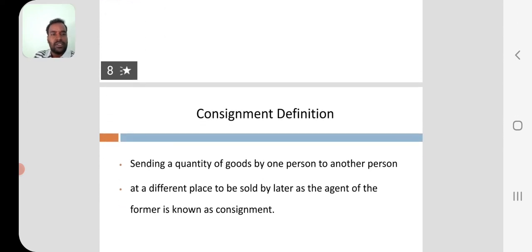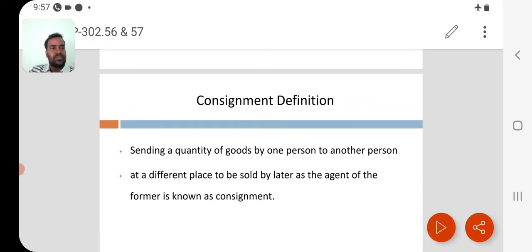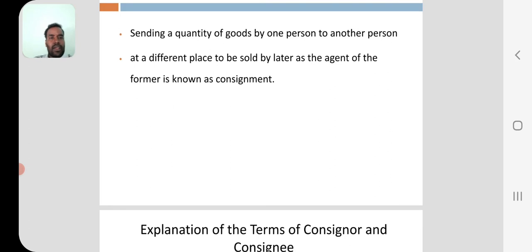Okay. So, consignment definition. Sending a quantity of goods by one person to another person at a different place, to be sold by the latter as an agent of the former, is known as consignment.